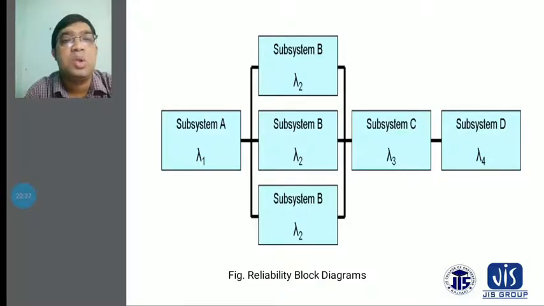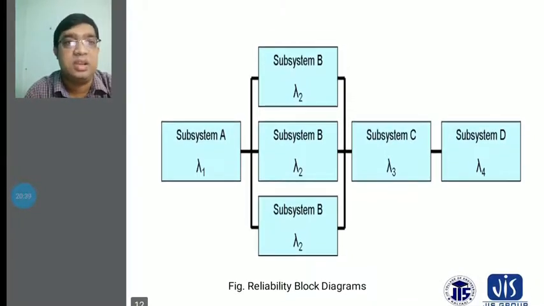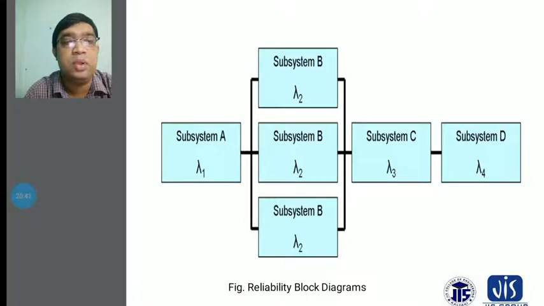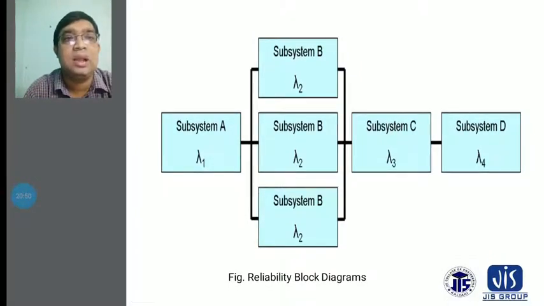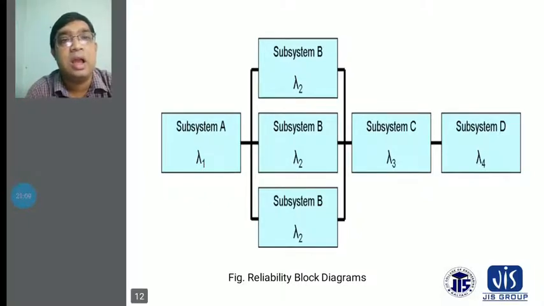This will be considered according to the subsystems, and these subsystems will be used toward the reliability block diagrams. Also, these subsystems go to subsystem C, like lambda 3, and these subsystems will be considered accordingly. This is lambda C and lambda 3, and coming from this lambda 3, it goes to